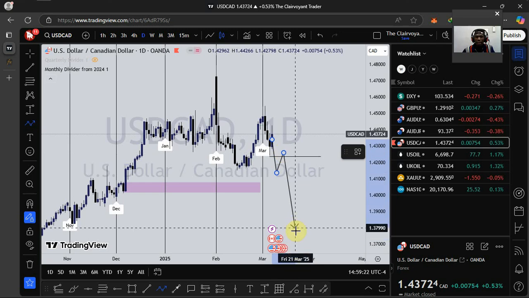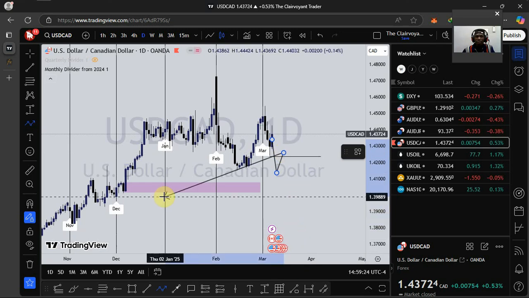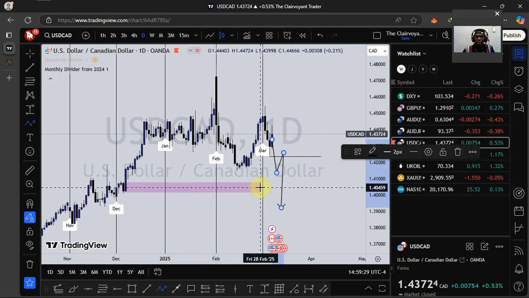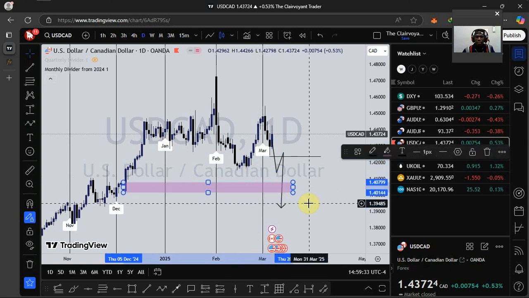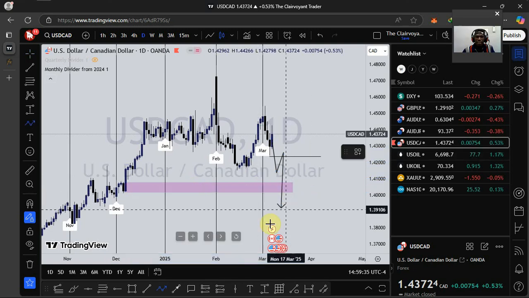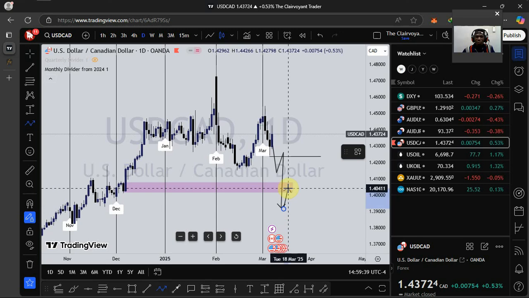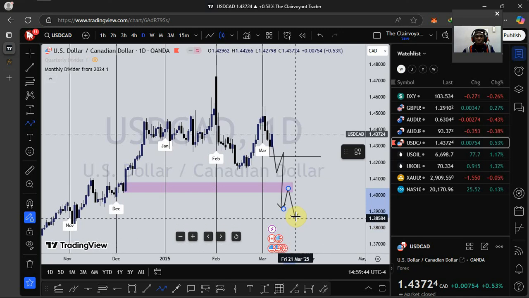Push down, violate this bullish order block we are seeing here, then a closure below it, at which point I'll take another entry to see price push to the downside.